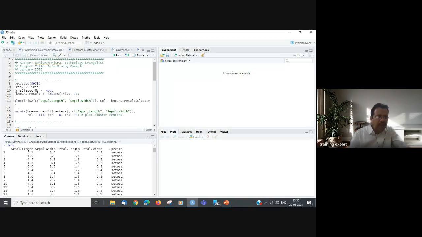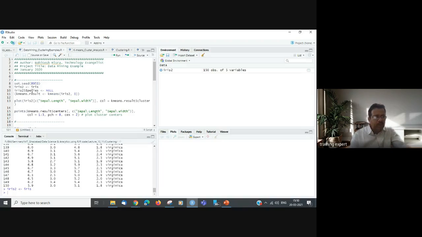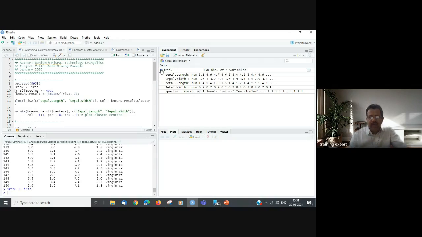Okay. So I have transferred that data into an object called iris2, or iris1, whatever I can use. By running this one line of code, the iris data is transferred into iris2, and iris2 is 150 objects of 5 variables. All that data has been moved into iris2. So the data which was there in iris as standard data embedded in R is now extracted into a data set called iris2.